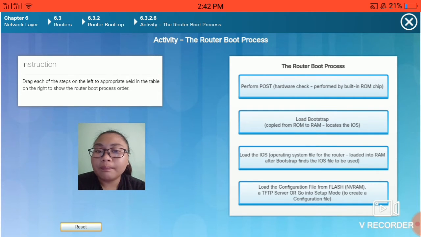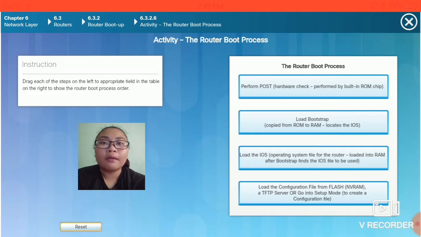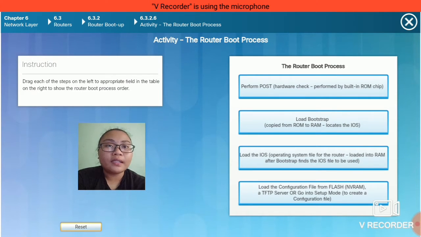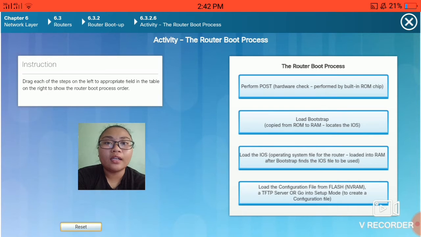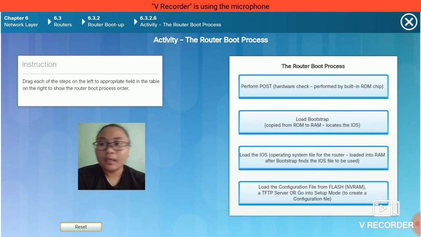Router boot up process. The power on self-test or POST is a process which occurs on almost every computer during boot up. This process is used to test the router hardware. When the router is powered on, software on the ROM chip performs tests on several hardware components such as CPU, RAM, and NVRAM.